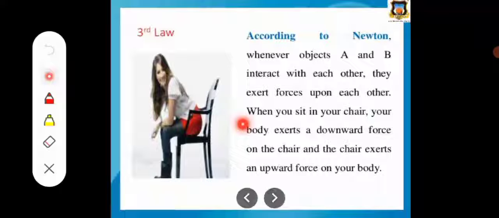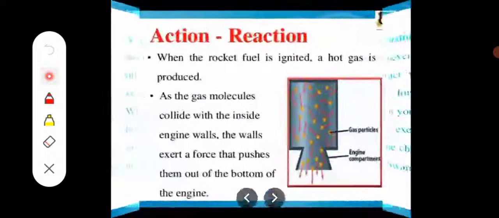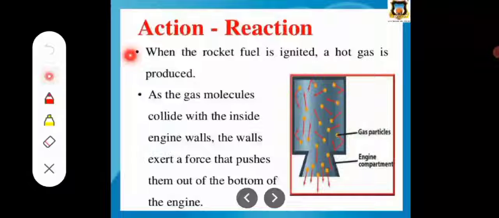Also, when we sit on a chair, our body exerts a downward force on the chair, and at the same time the chair exerts an upward force on our body. Another common example is the motion of a rocket.